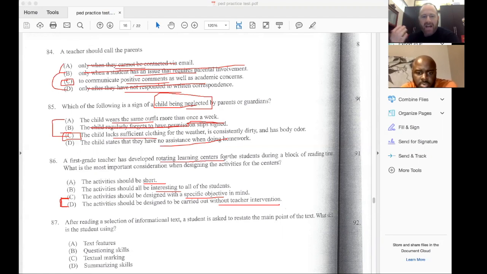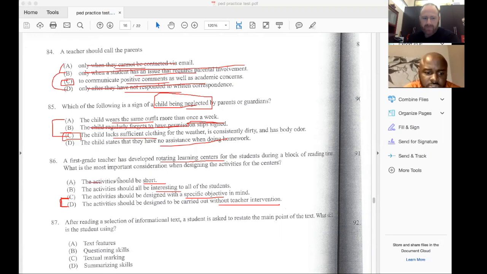Now remember, it's just the action of the process. So rotating learning centers. That's good enough for me. Okay. That's the action that's going on. Okay, so it's asking the question, what is the most important consideration when designing the activities for the centers? So if I go back to my choices, activities should be short. I'm just going to take that out because this is not about an activity being short or not. So that's just an outlier. That doesn't make sense to me as a teacher.